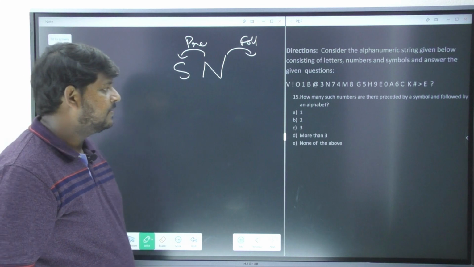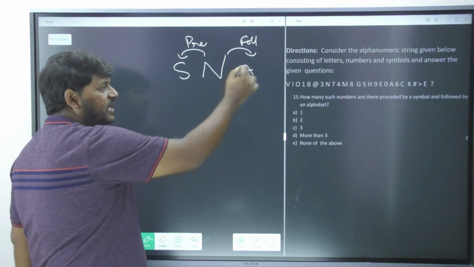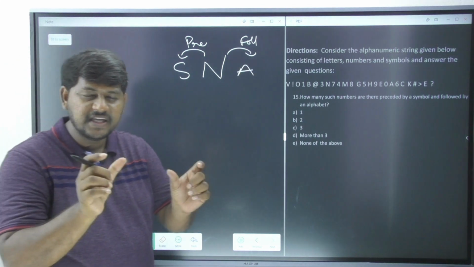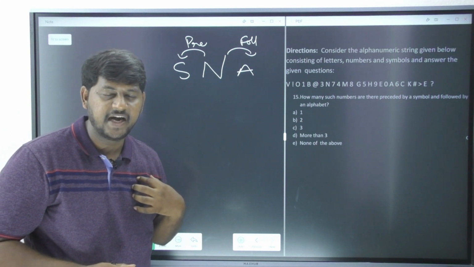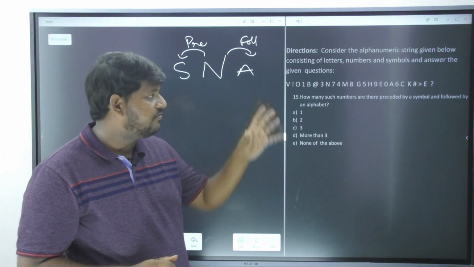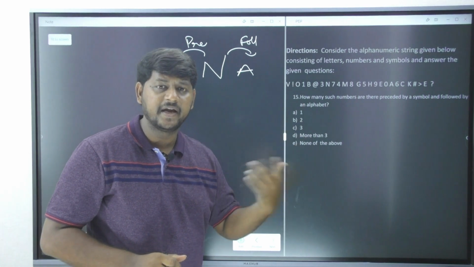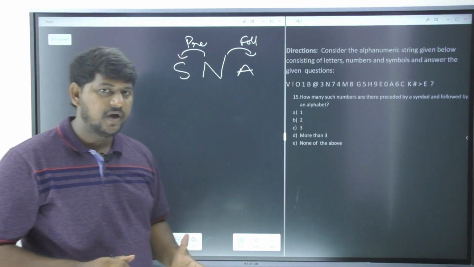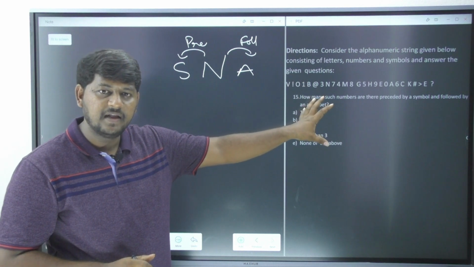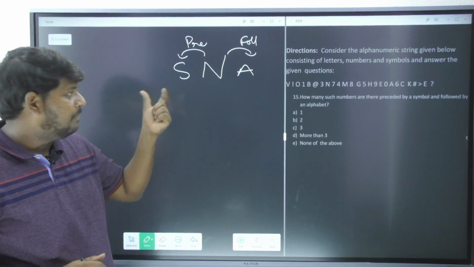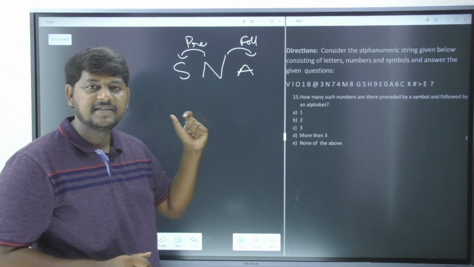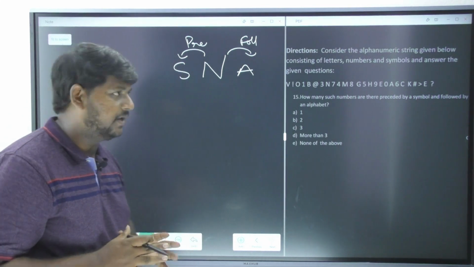So the entire information I wrote in a small way so that I can understand it in my exam. I cannot refer to each and every piece of information, and I cannot look into the question again and again in the examination. So I have converted the entire lengthy question into a small form. By just observing this, I can say what exactly the question meant.